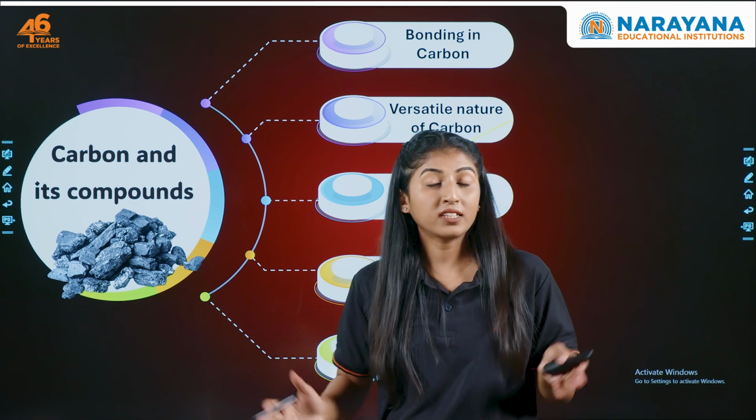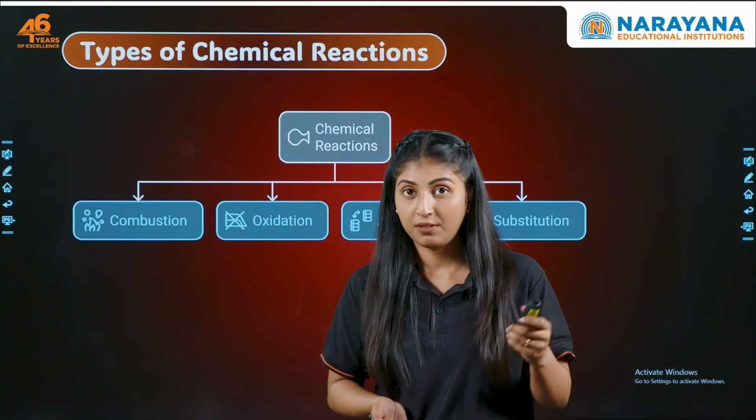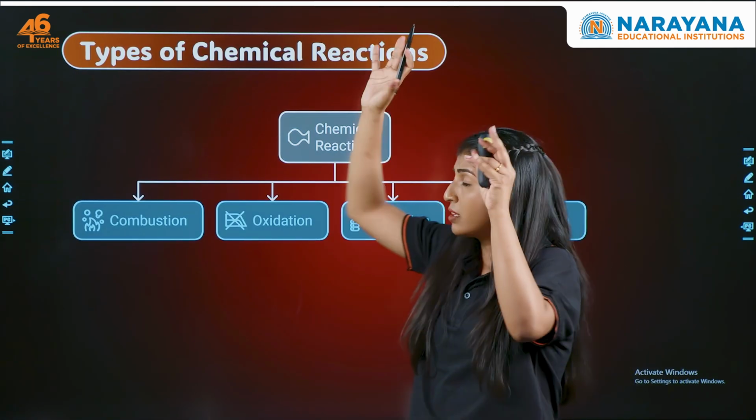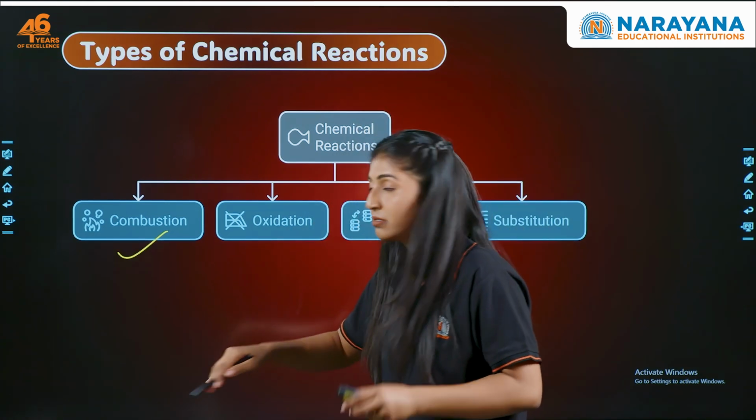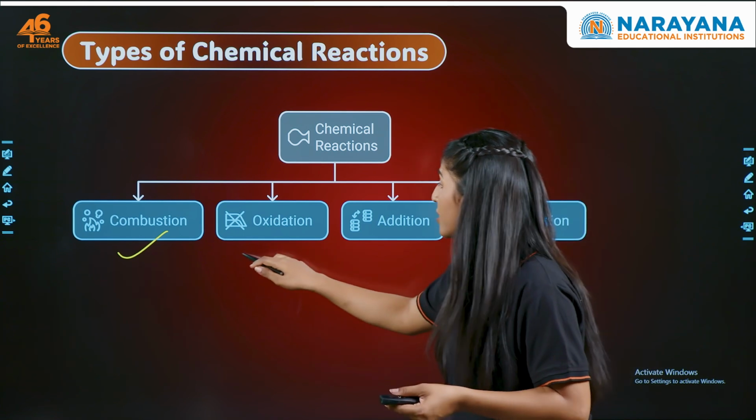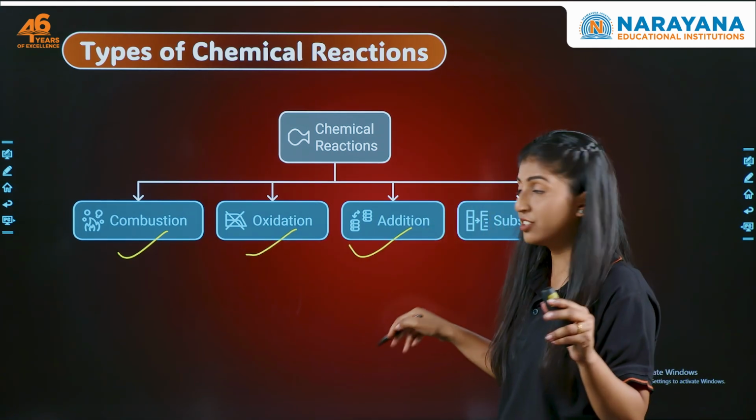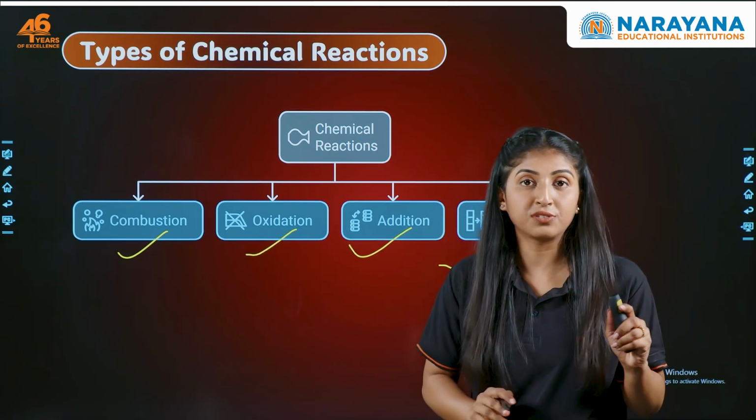Now let's see what are the various chemical properties of carbon, right? The carbon undergoes the following reactions. What are they? It undergoes combustion, carbon and all its compounds. It will undergo oxidation, it will undergo addition reaction, and it will also undergo substitution reaction, right?